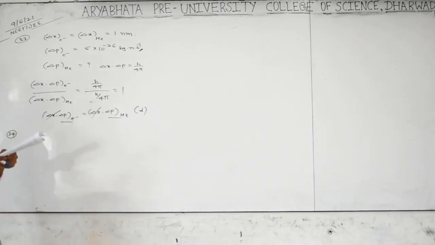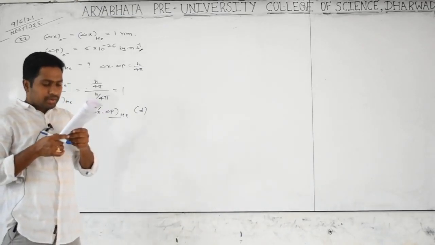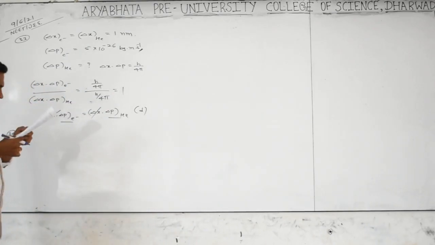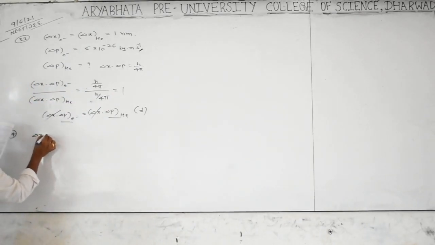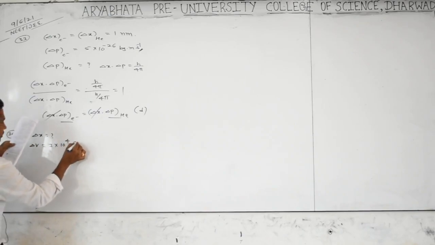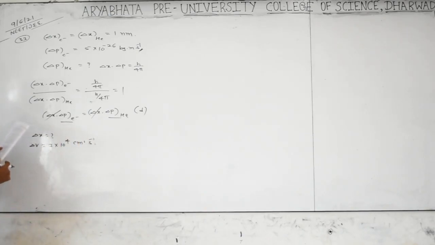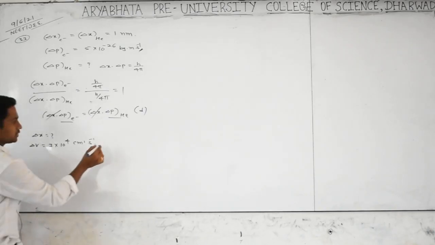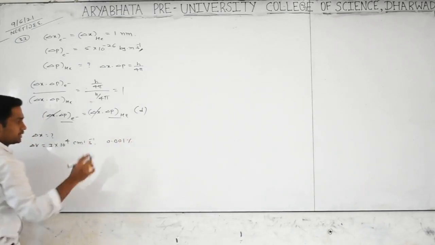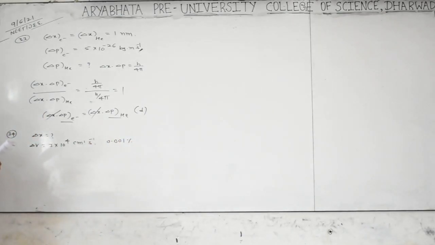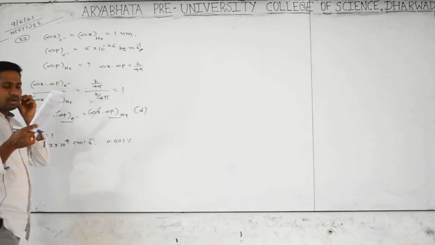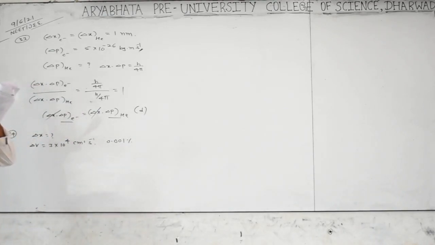Look carefully. We are asked for the uncertainty in the position of an electron moving with a velocity. The uncertainty in the velocity is given as 3 into 10 to the power of 4 centimeters per second, and the accuracy is 0.001 percentage. So now what has to be done? Is the mass of the electron known? Yes, everything is there. The mass is given, and the accuracy is 0.001 percentage. It is a good question.